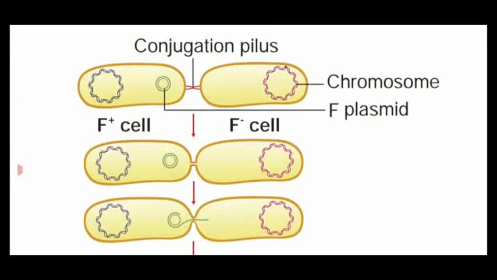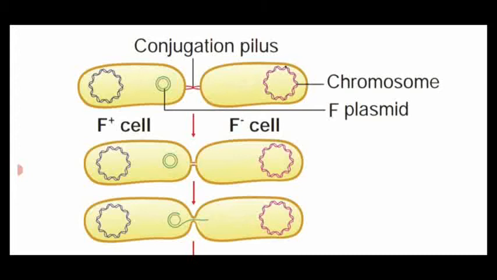Then the body of the bacterium has the fimbriae or pili. This pili elongates and grows in size, and when attached to the recipient bacterium, forms a small canal or tube between the donor cell and the recipient cell, F plus and F minus cell.